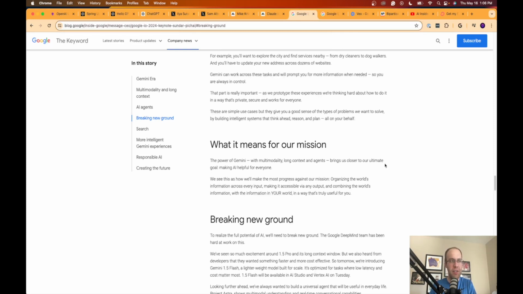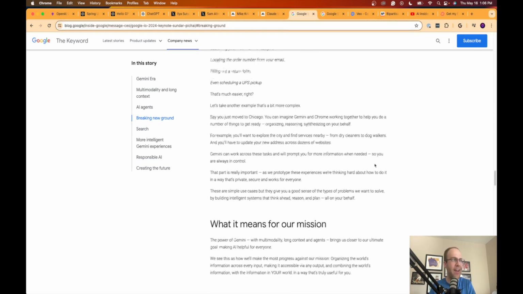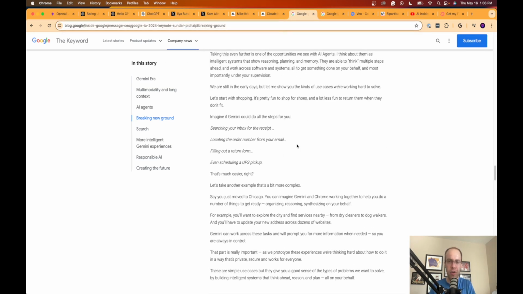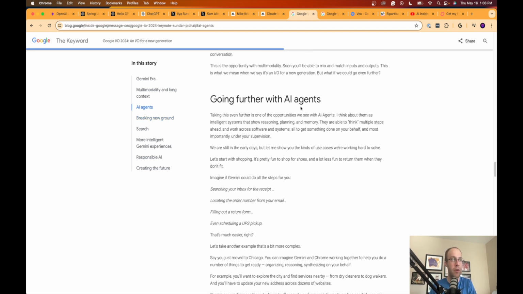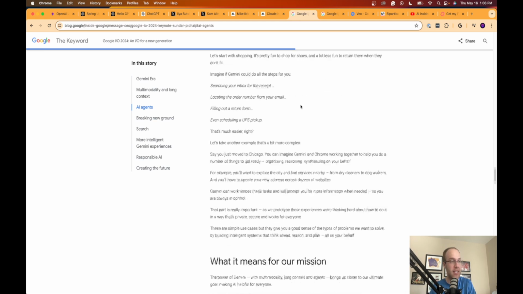Now, I believe this is similar to the custom GPTs that we see right now from OpenAI, but Gemini is so integrated within Google's ecosystem of Gmail, Google Drive, Sheets, Google Docs, YouTube, everything that Google owns, which is a lot. They are starting to integrate Gemini more and more. So AI agents are very revolutionary, and I'm really curious to see how Google continues to expand this technology.